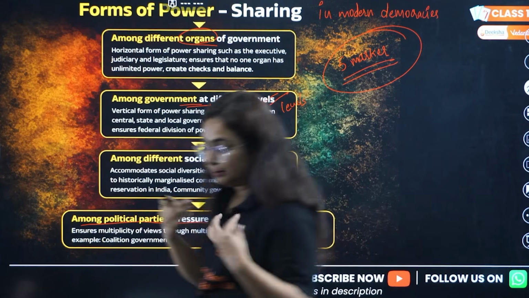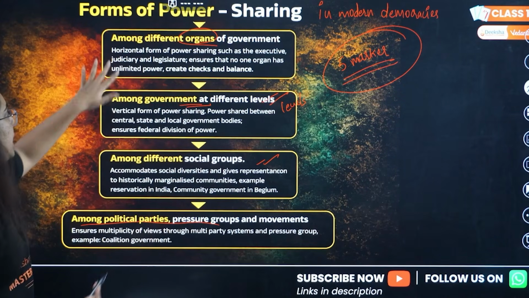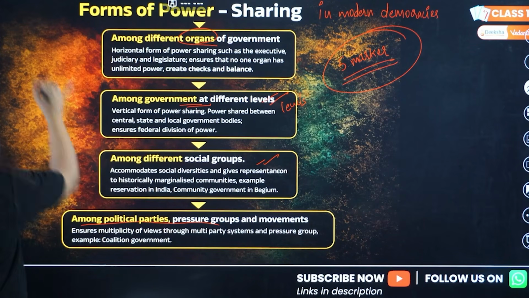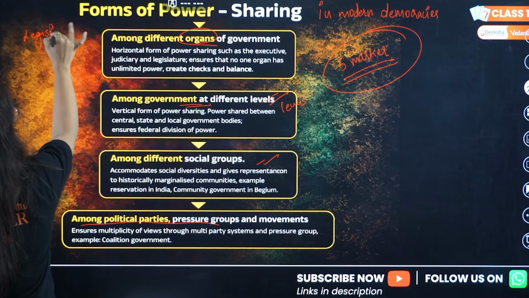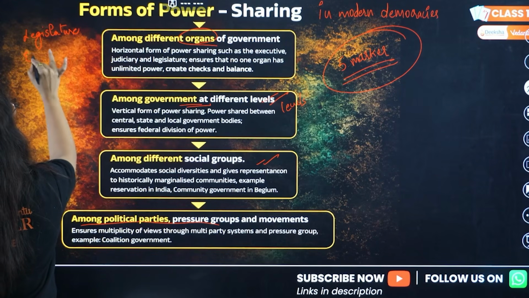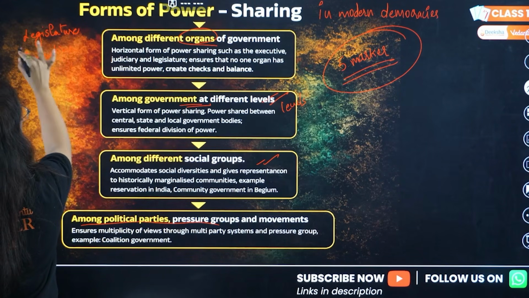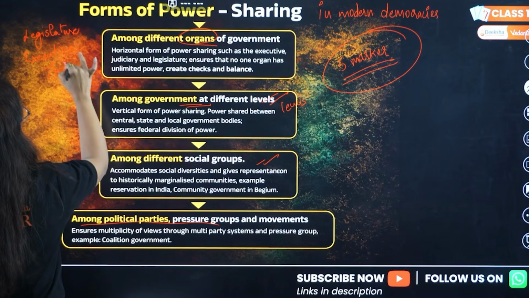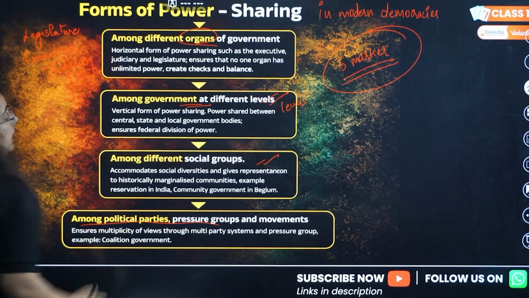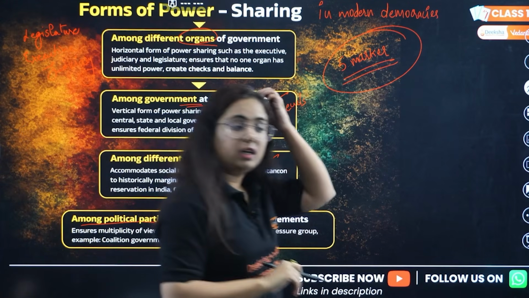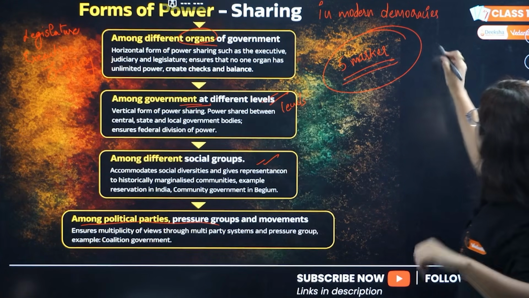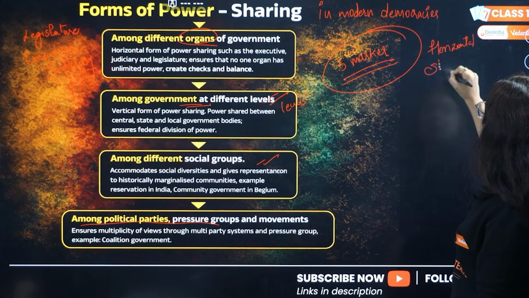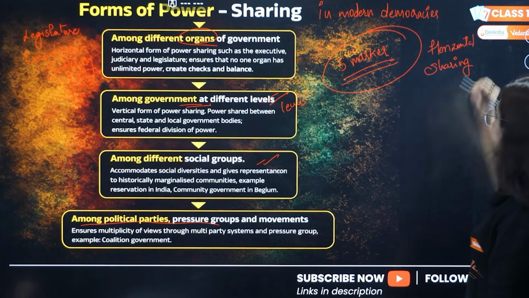If you want me to make it more understandable, beta, organs, like in our body we have organs, power is divided. Similarly, the powers were divided between the legislature, right? Executive, like the legislature makes the law, the executive executes the law, and the judiciary upholds the law. This division of power sharing, it's not visible there, I know. So this division of power sharing is known as horizontal sharing of power. What is this known as? Horizontal sharing of power.